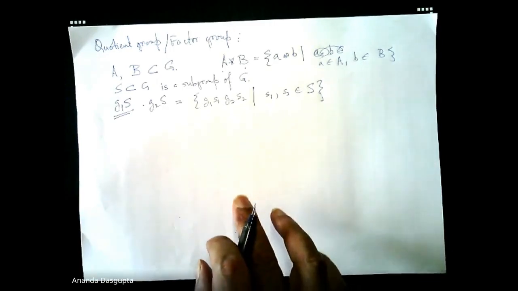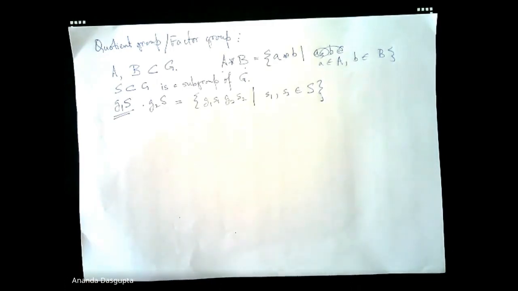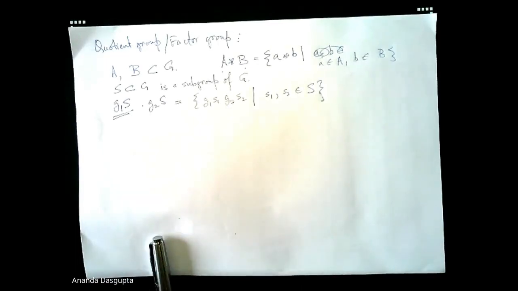Now, the question can be something like this. Now that we have a product defined, G1S times G2S, can we use this to define a group?